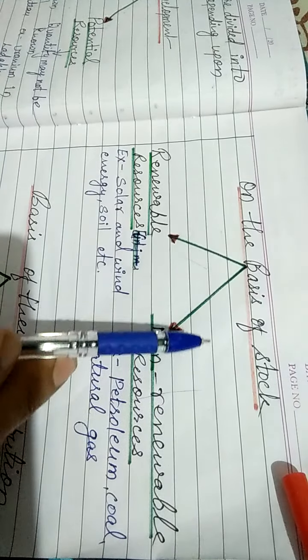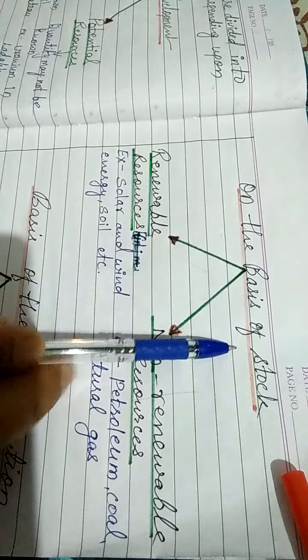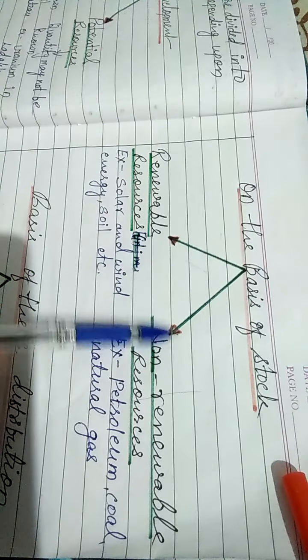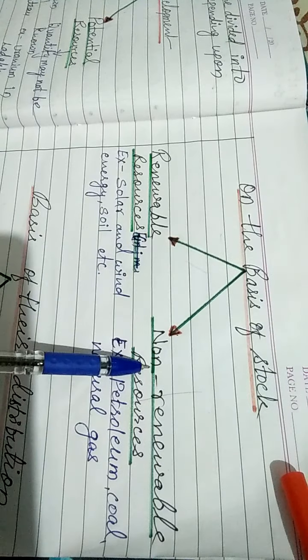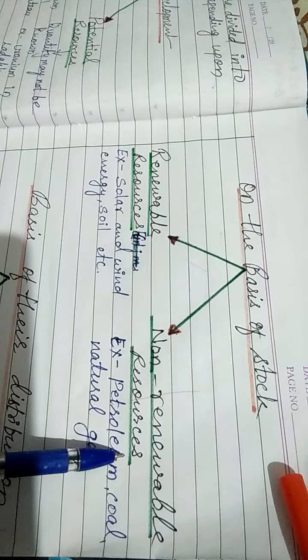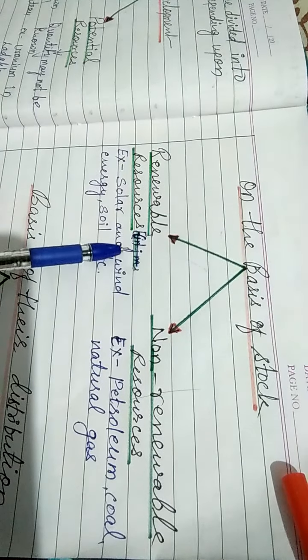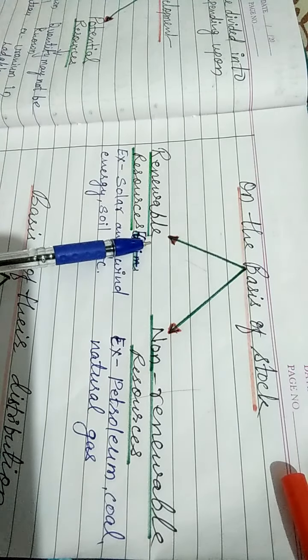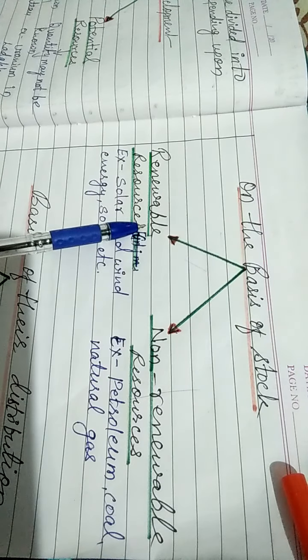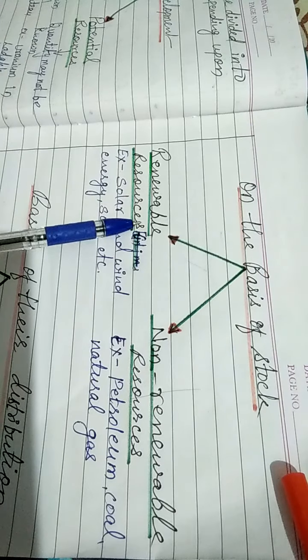Now let's move to another classification of natural resources on the basis of stock. On the basis of stock, natural resources are again divided into two parts: renewable resources and non-renewable resources. Renewable resources are those which are renewed quickly. Some of these are unlimited and not affected by human activities.